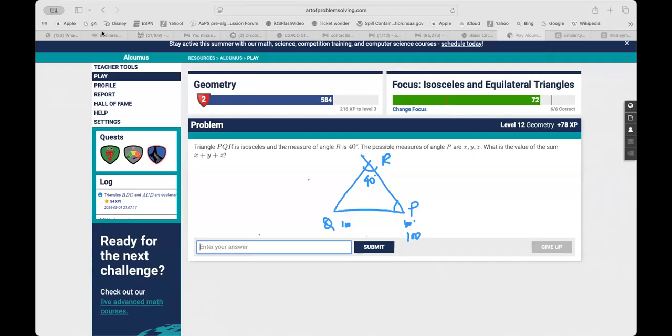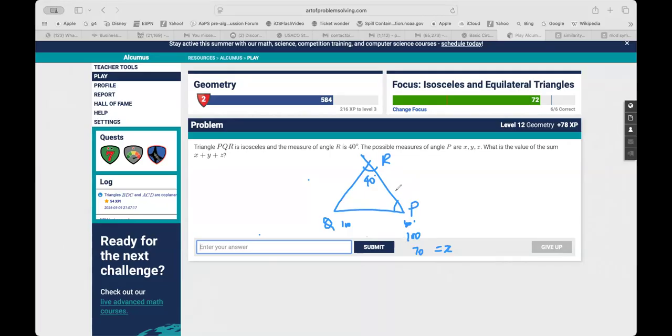Yeah, so what I did is, I did 180 minus 40 because Q and P are the same. That's 140 divided by 2 is 70. So x is 70, and then to find y, I'm going to say Q and R are the same, so Q would be 40.